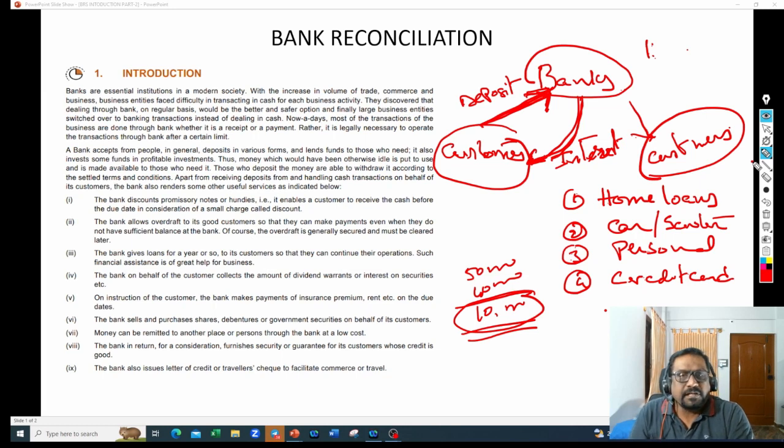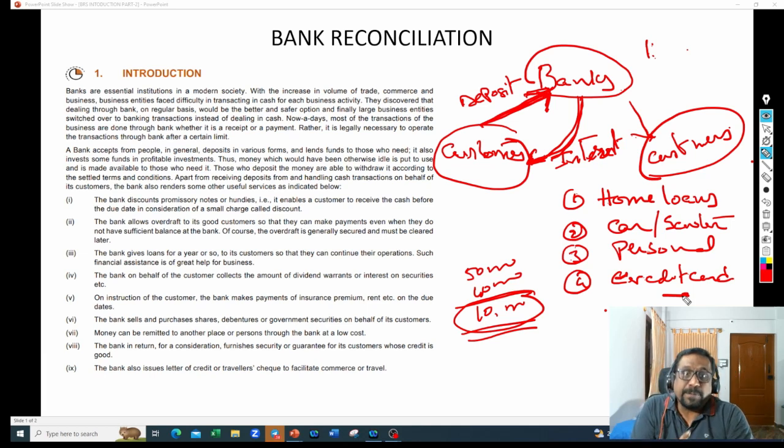But what is the benefit for the banker here? What does the banker do? They will pay less interest to us, and they will charge higher interest from the customers for the loans given to them. Net, what is the benefit for the bank? They will collect the deposits from us and pay lesser interest, and they will give the same deposit amount to other customers who are in need of loans, and they will charge a higher rate of interest.